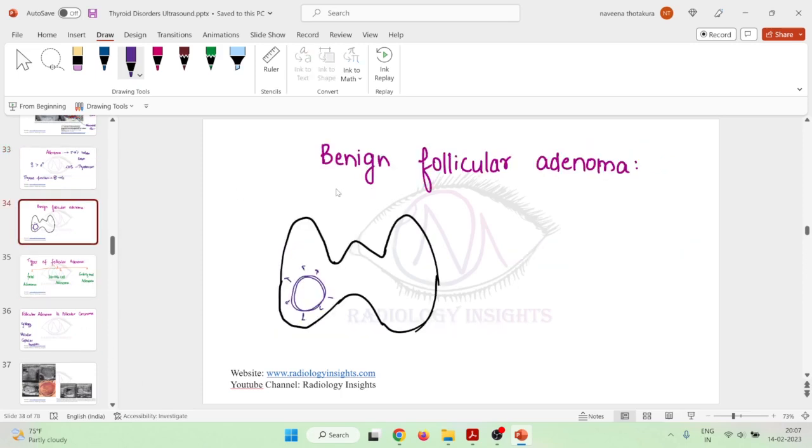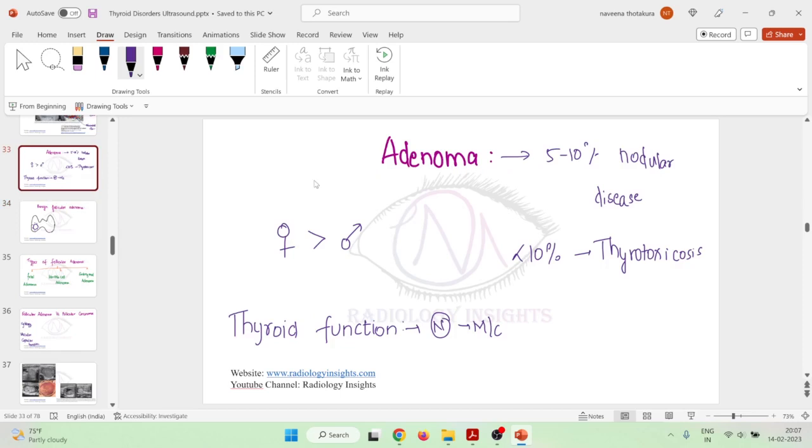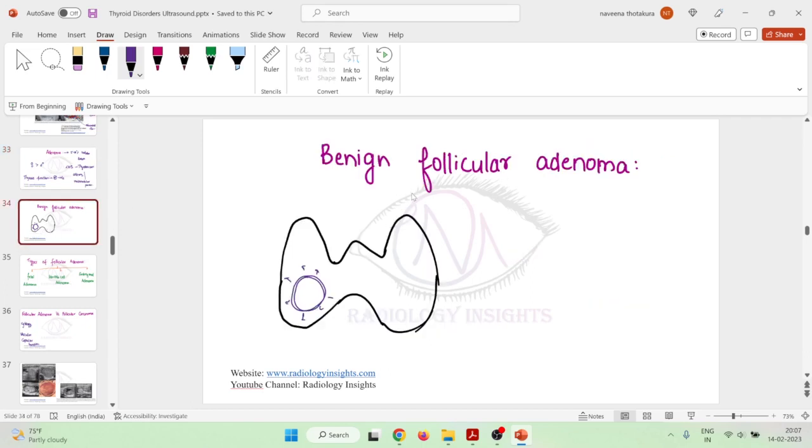These adenomas can be present either singly, that is solitary, or as part of a multinodular process. One of the important types of adenoma is benign follicular adenoma.